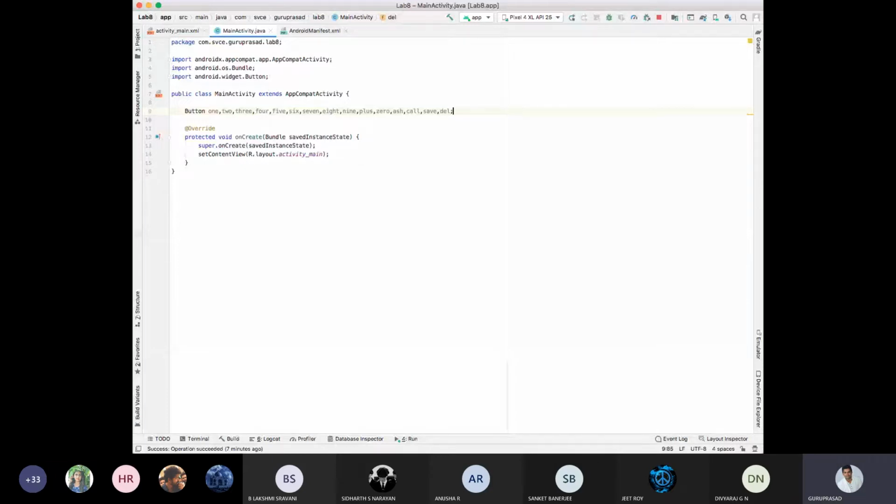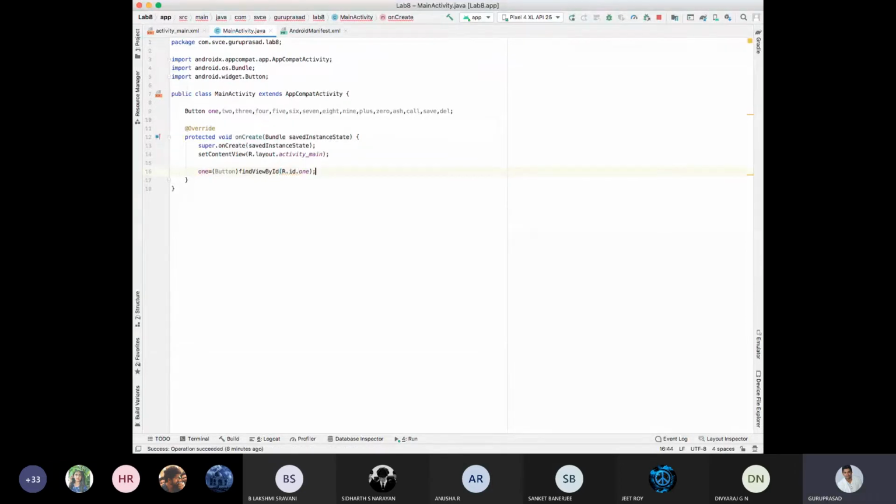Okay. This is where I'm defining the variables. The data type is Button, and I am naming it. Now the picture starts. Java 1 button is equal to the button in the XML. Find that button by the ID, in the resources, with the ID as 1.